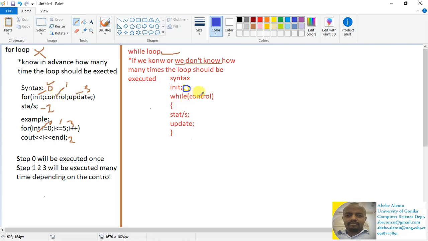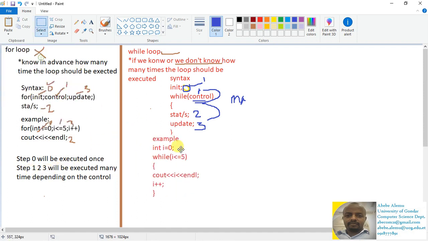The control is inside the while loop, step 1, and then the statement is step 2, and then the update is step 3. Like the for loop, initialization step 0 will be executed only once, whereas step 1, step 2, and step 3 will be executed many times depending on the result of the control. If the control is true, it will go to step 2, execute the statement, and then update the increment. So this is how we write the while statement. Let's have a look at the code example.